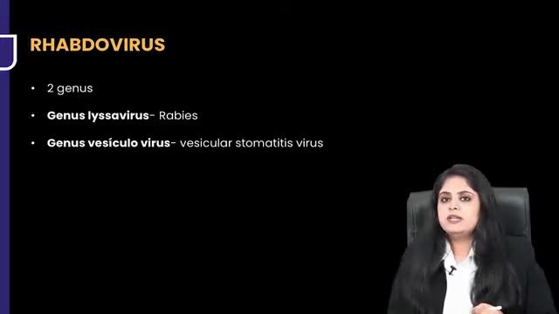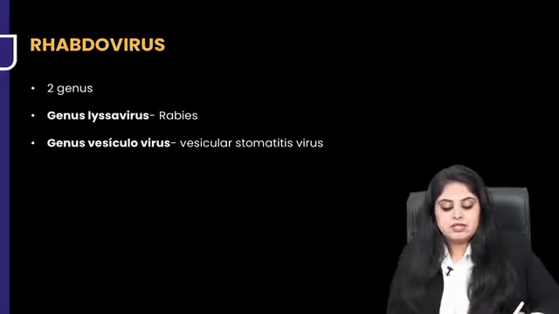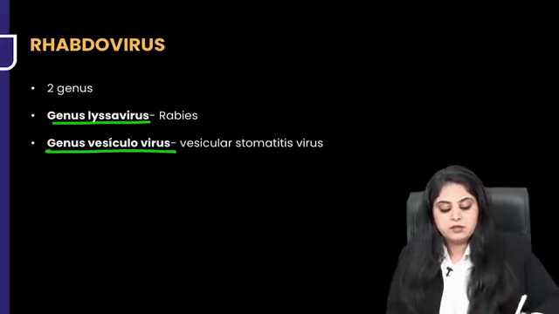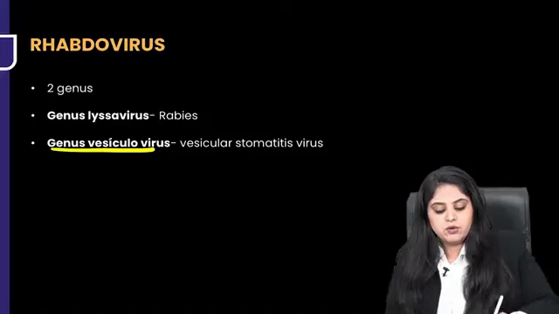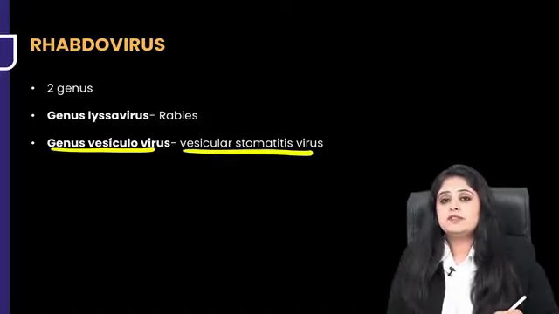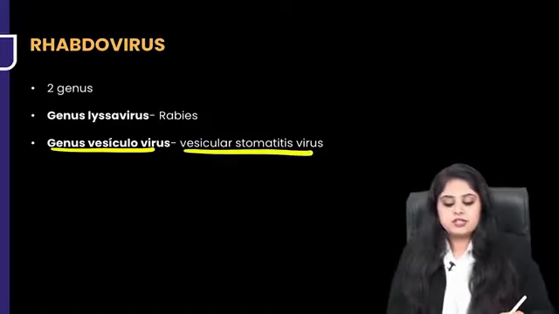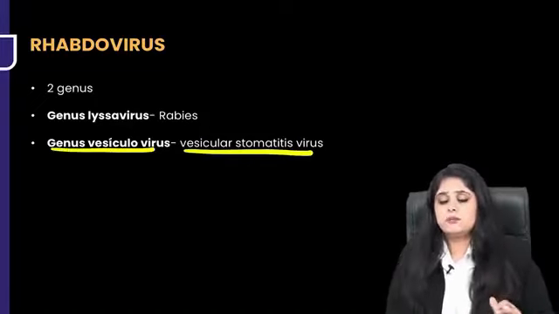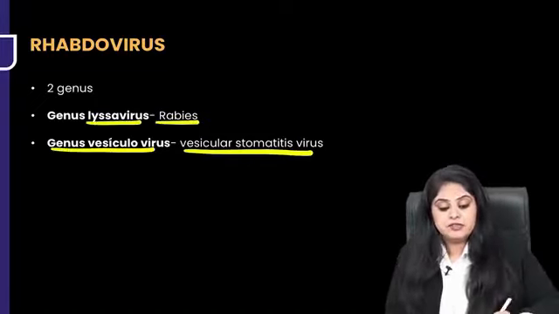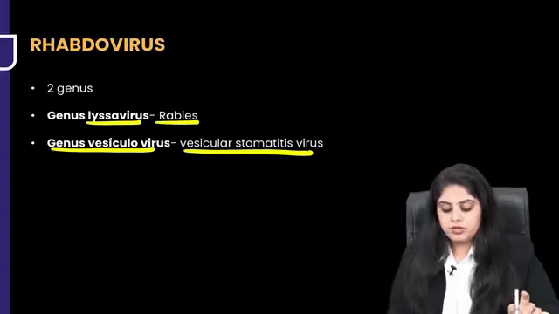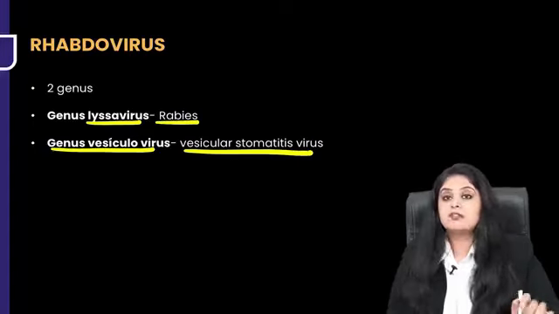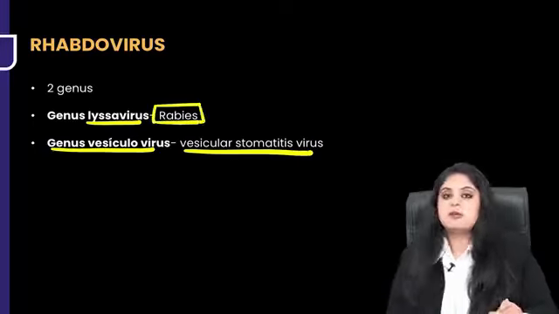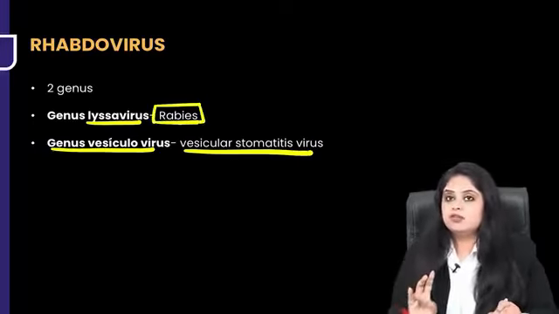Rhabdoviridae family. What do I need to know under Rhabdoviridae? Actually, we have two things under it. One is the Lyssavirus, one is Vesiculovirus. This is not very important. The Vesiculovirus causing vesicular stomatitis virus is actually an arthropod-borne infection, not important. But Lyssavirus causing rabies, again in medicine, is very important, but I'll pick up the most important parts of rabies that you have to know, especially the pathogenesis and the diagnosis.